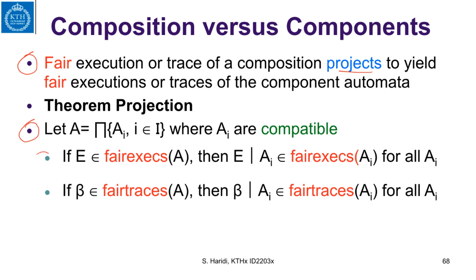So if E is a fair execution, then projecting E into the component automata A_i is a fair execution of the component automata. And if beta is a fair trace of A, then projecting beta into the component automata A_i will give a fair trace of A_i.